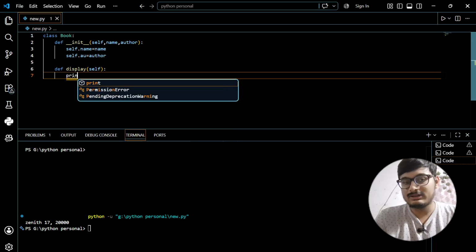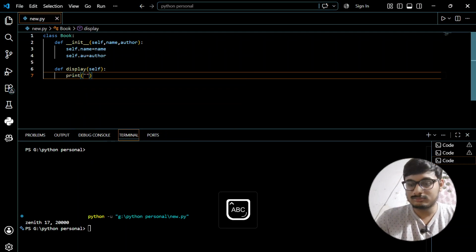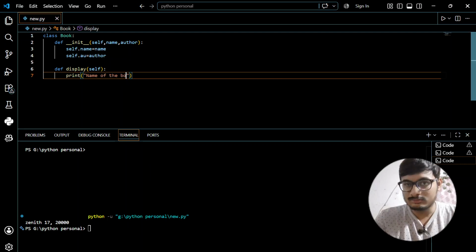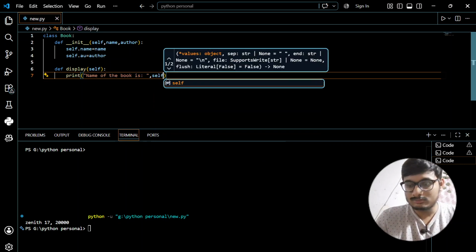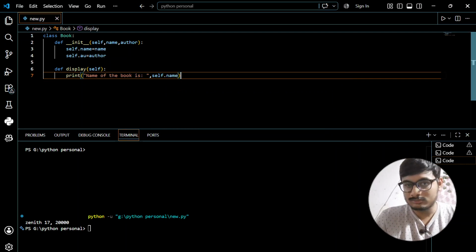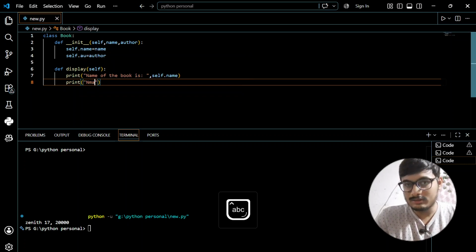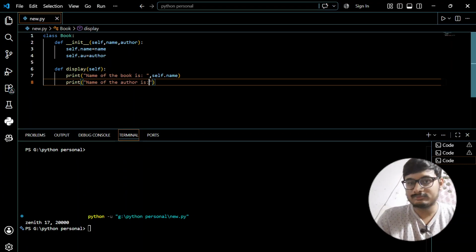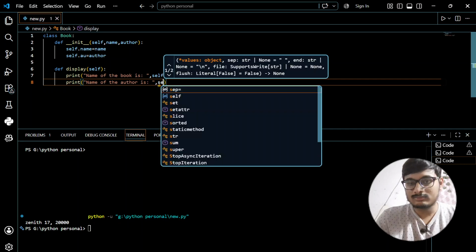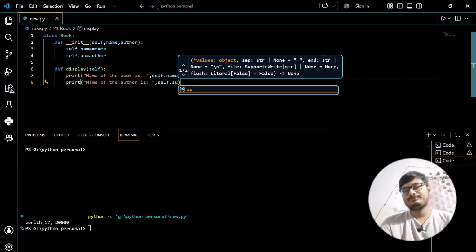Then we will be printing this. So we will write name of the book is, and name of the author is self.au.